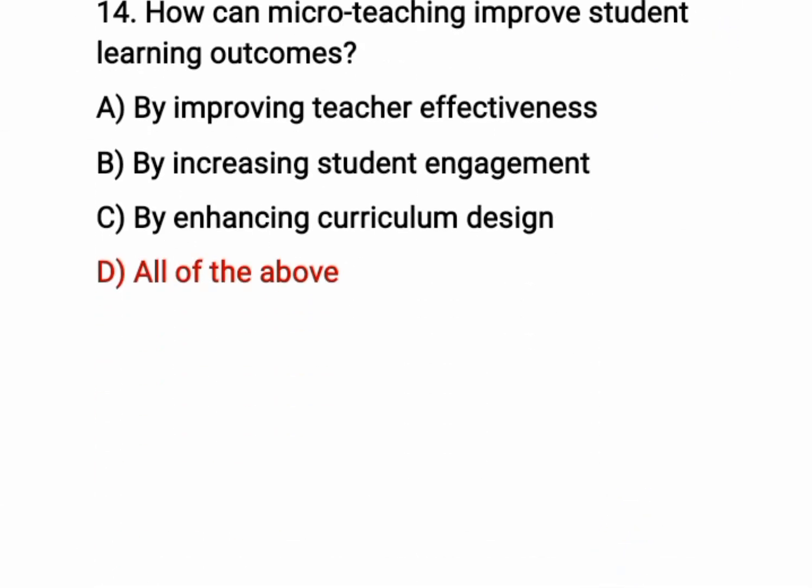Okay, question number 14. How can micro teaching improve student learning outcomes? The correct option is D. All of the above. It means by improving teacher effectiveness, by increasing student engagement, by enhancing curriculum design.